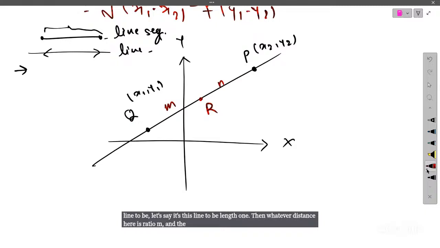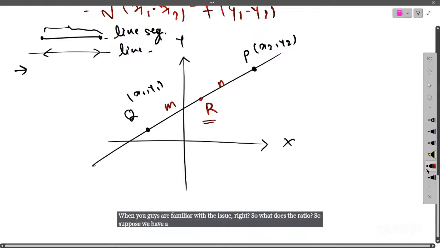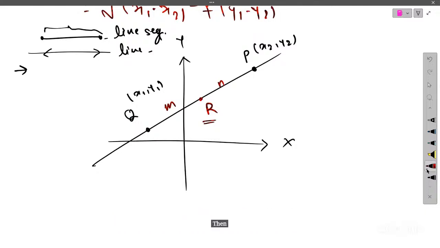I mean, you guys are familiar with ratio, right? So what does the ratio mean? Suppose we have a point R which divides the line segment PQ in the ratio m to n, then how can we calculate the coordinate of this point R? That's our main goal.